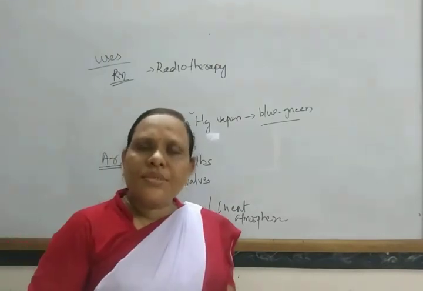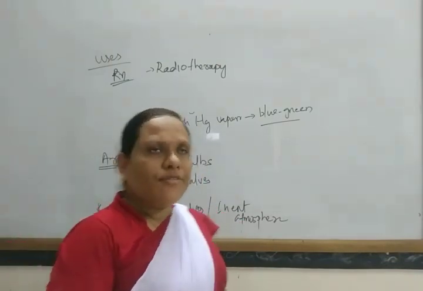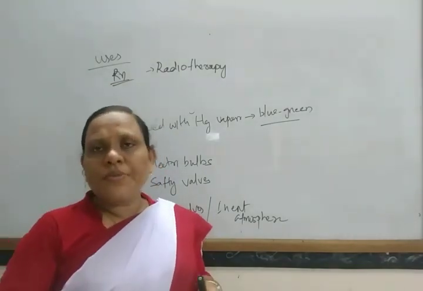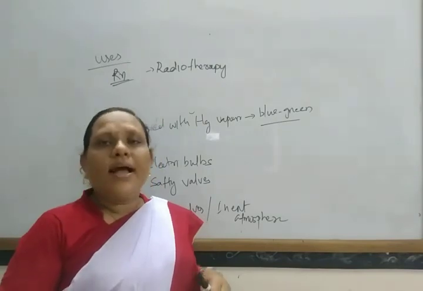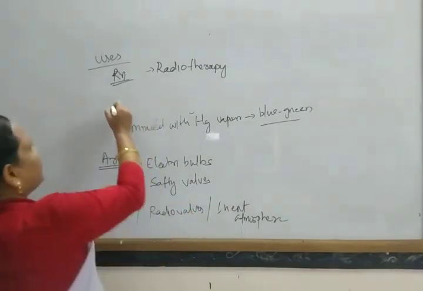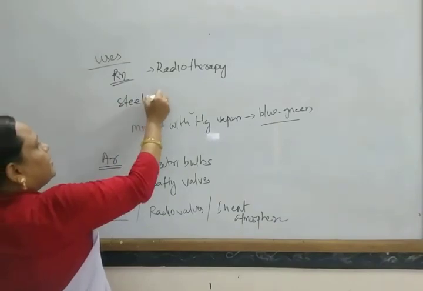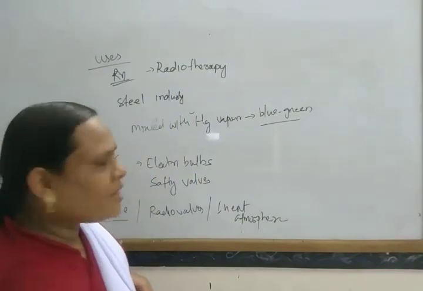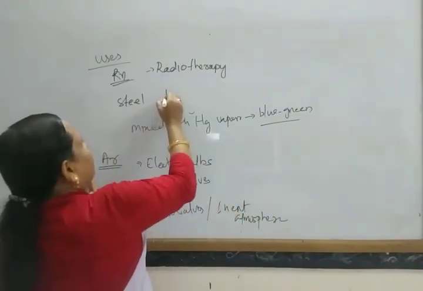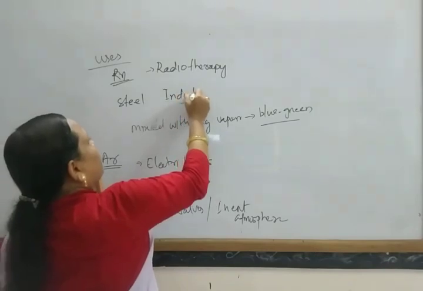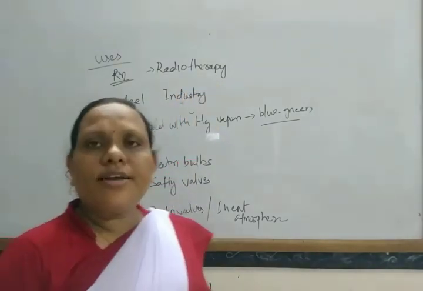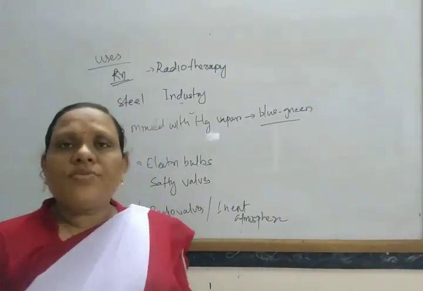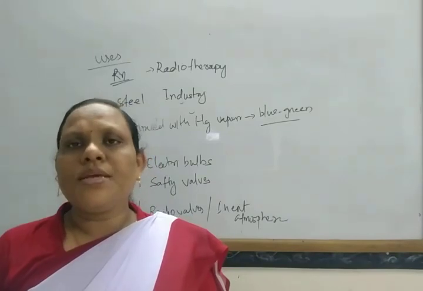It is also used to create inert atmosphere in various chemical reactions, and it is also used in the steel industry to identify defects in iron tubes. So in this way, these are some uses of inert gases.